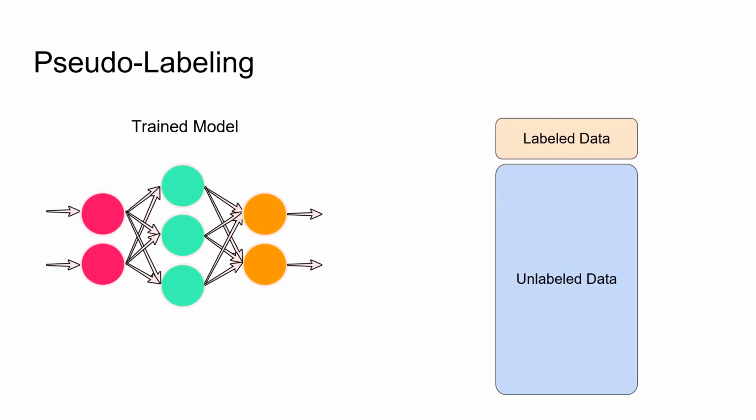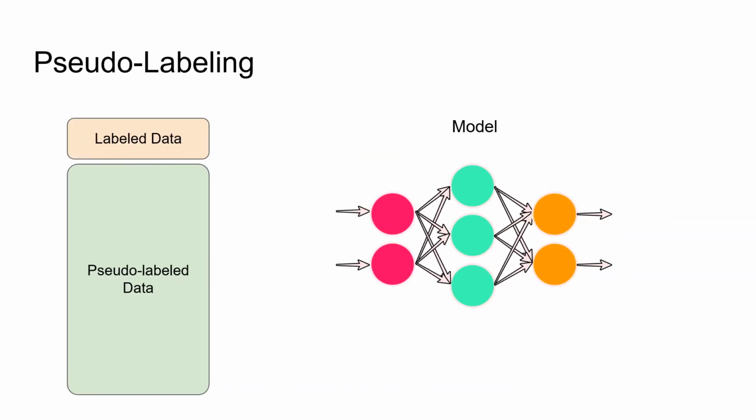Once the training converges, we use the trained model to predict the sort of ground truth labels for unlabeled data, and therefore obtain pseudo-labels. After that, we use both labeled data and pseudo-labeled data to train a new model from scratch. This allows us to train on 95% previously unused data.